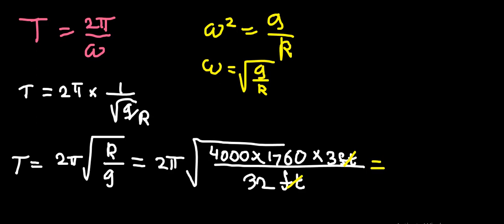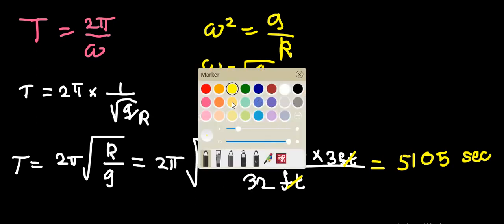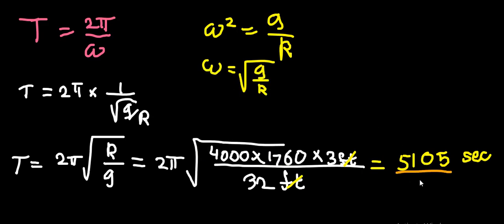Already the time is gone. Using the calculator, I've got 5105 seconds. Now to convert it into minutes, I'm dividing it by 60, which implies 85.07 minutes.